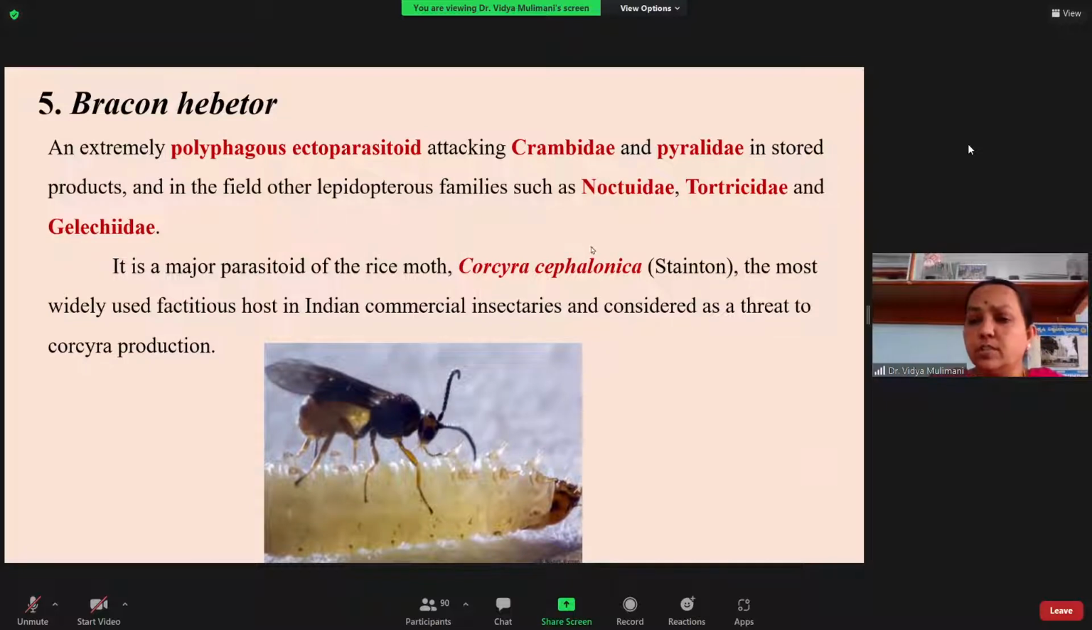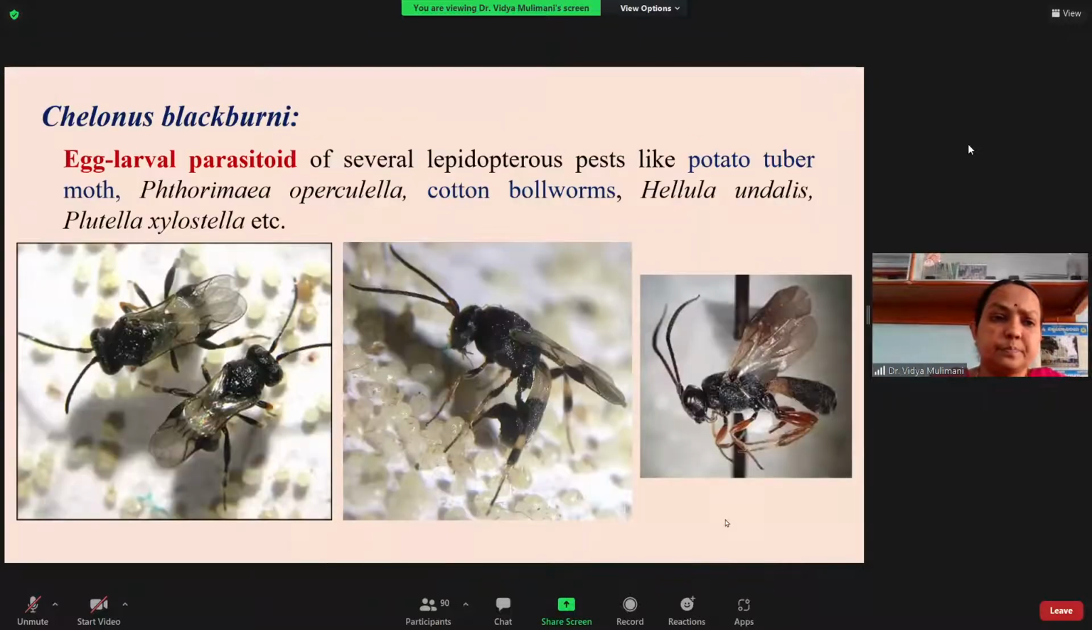So many times we lose the culture of the rice moth because of the Bracon hebetor. So there it becomes the problem. But outside the rearing, when it is attacking the Crambidae or the members belonging to the Pyralidae, that means Lepidoptera only, Noctuidae, Tortricidae, and all Gelechiidae. All these are the families belonging to the moth families. It is an ectoparasite and it is gregarious. The negative point is only during the rearing of the Corcyra rice moth in the laboratory, it will be problematic.